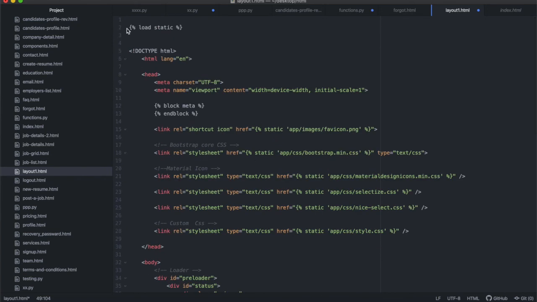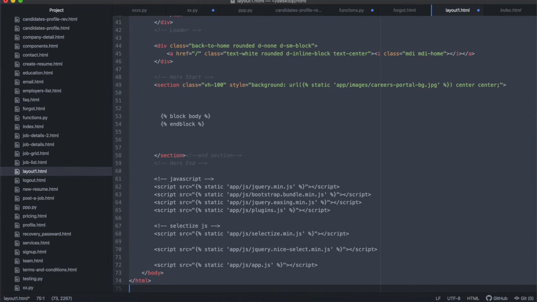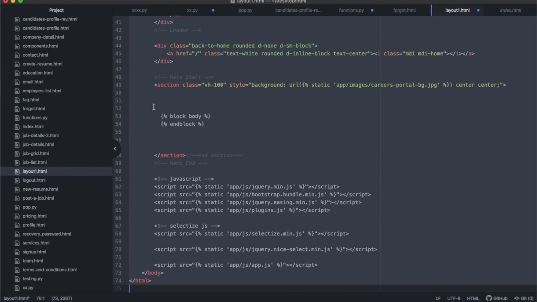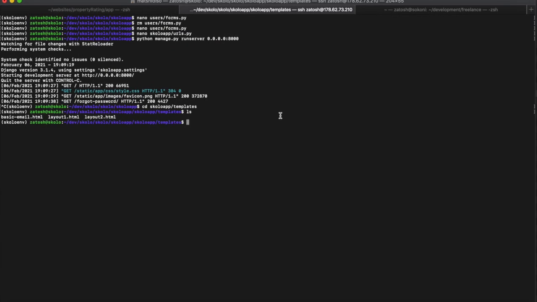So what I'm going to do is copy this whole layout 1 file. Then I'm going to stop this, and let me cd into Scholar app templates. This is where our layout files are. Remember, it's in the project directory. All right, so this is layout 1. Yes. I need to rm layout 1, and then nano layout 1, just so I don't get the spelling wrong.